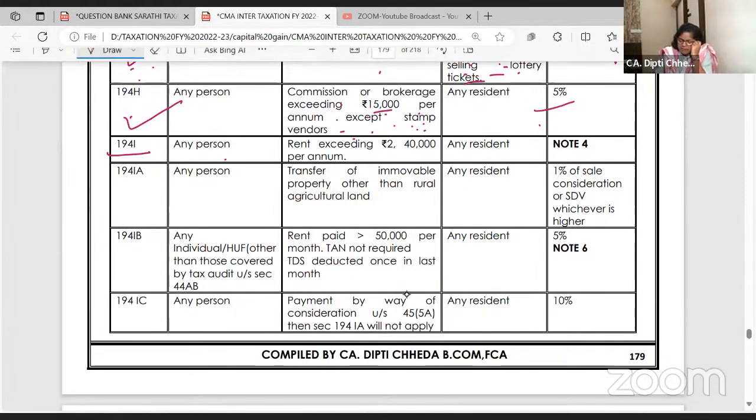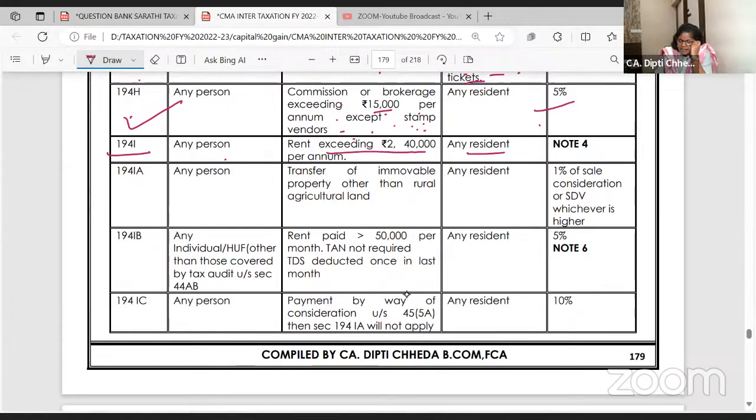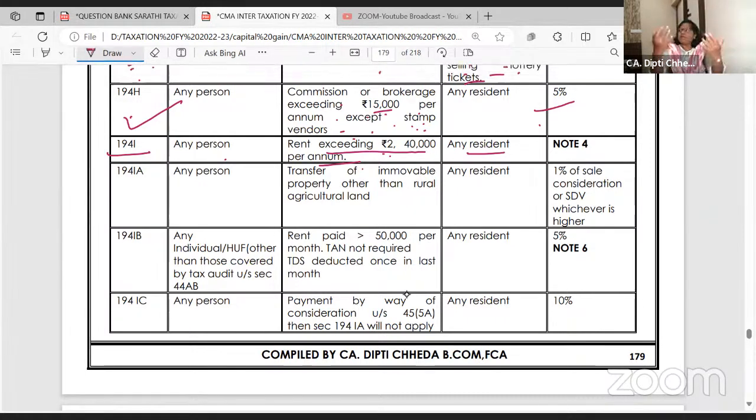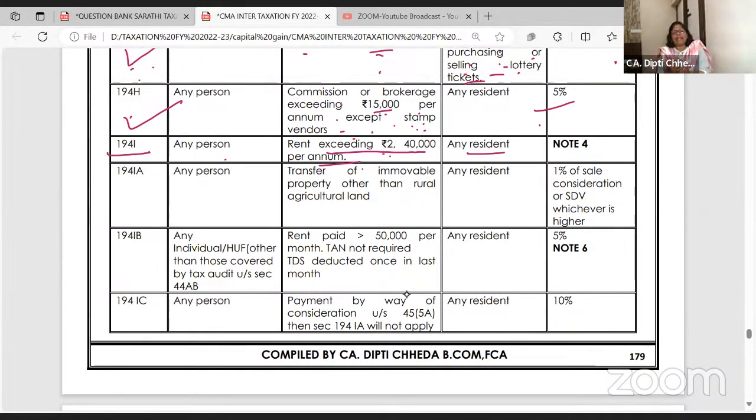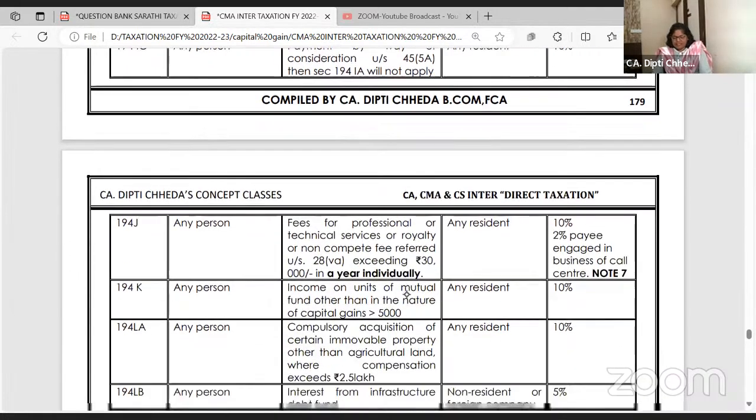194I. Any person paying rent to any resident exceeding 2,40,000. 2,40,000 is the yearly limit per person. If I am paying rent to someone for this recording room, 1,80,000, should TDS be applicable? No. If you are paying the rent to us, but we three are co-owners, then for each co-owner the limit will be 2,40,000. I hope you all know the co-ownership concept in house property. So if the rent exceeds 2,40,000 yearly, then TDS is to be deducted.